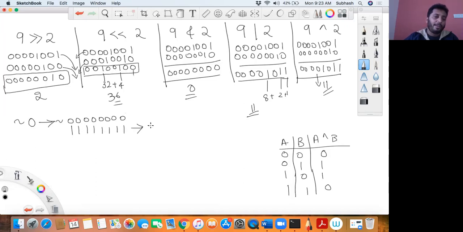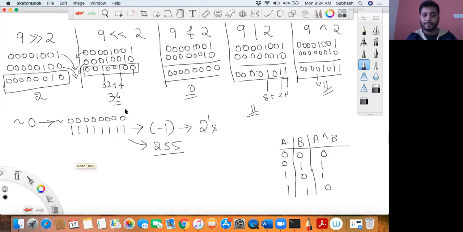So basically, it can be your -1 in 2's complement method, and it is 255 in the decimal number system if it's an unsigned number. In signed, it is -1, the 2's complement representation of -1. And in unsigned representation, it is 255. Hope you understood how this works. Did you understand how it works?